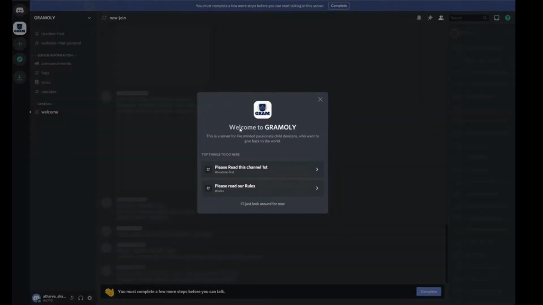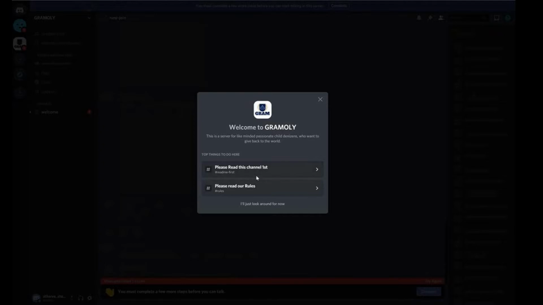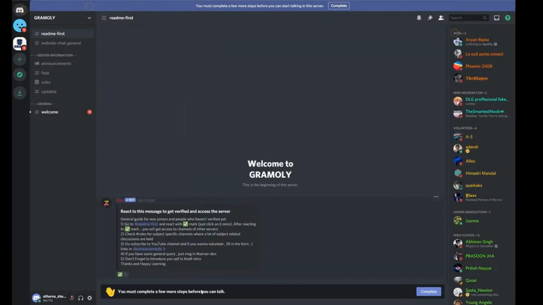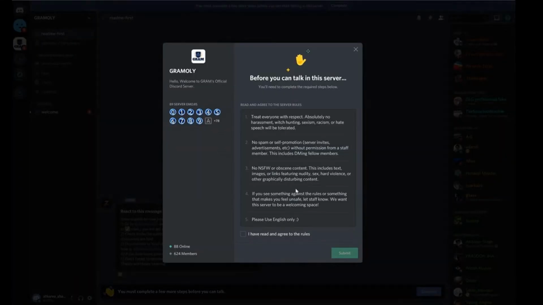So first come here and join this server. Then you get this pop-up saying two options, that is read me first and go to a root. So these are the two main things which you have to do here. So first go to this readme here, then it will give you some steps. First you have to verify yourself, then read these terms and conditions and agree to them. These are some emotes which you can use and have fun, and you submit it.